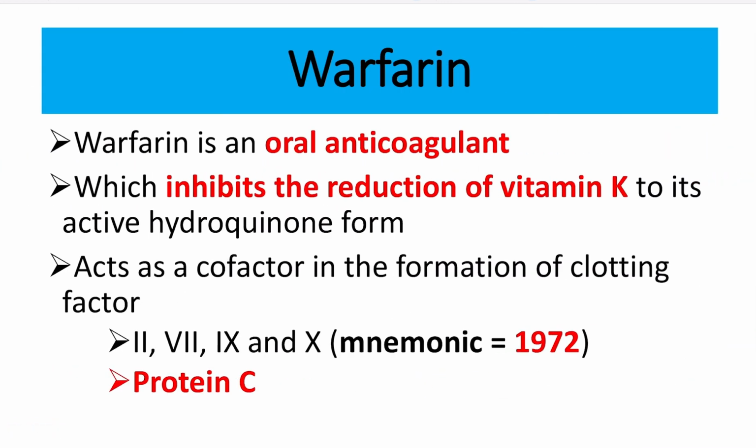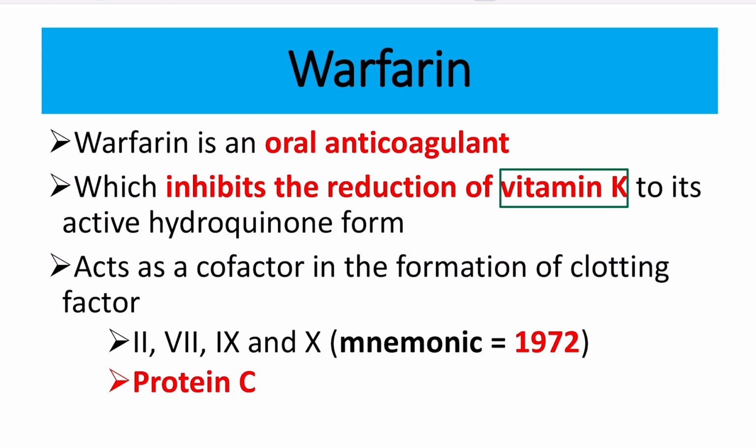First of all, here we can see warfarin. Warfarin is an oral anticoagulant. There are different types of anticoagulant, but warfarin is an oral type and it inhibits reduction of vitamin K. It inhibits reduction of vitamin K in its active hydroquinone form, which acts as a cofactor for formation of clotting factors 2, 7, 9, 10. So this point is very, very important.